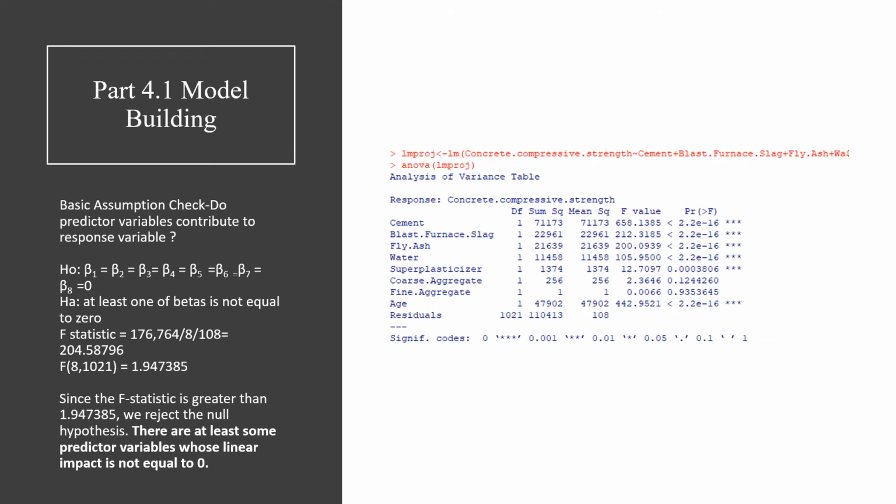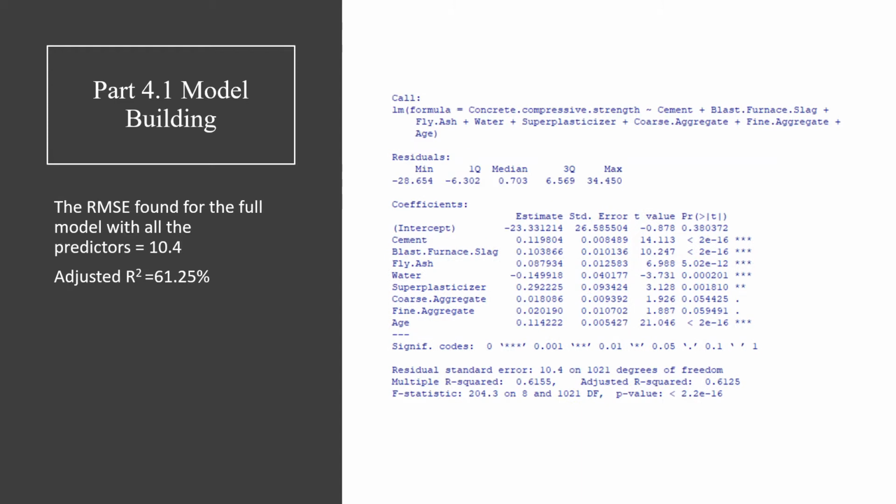After preliminary analysis, the next step was model building. So in this slide, we do a very basic assumption check, that is to see if predictor variables contribute to the response variable, and we find that there are at least some predictor variables whose linear impact is not equal to 0. In this slide, we build a full model, and the summary is given from this image. We see that the RMSE found for the full model with all the predictors is 10.4, and the adjusted R square is 61.25%.